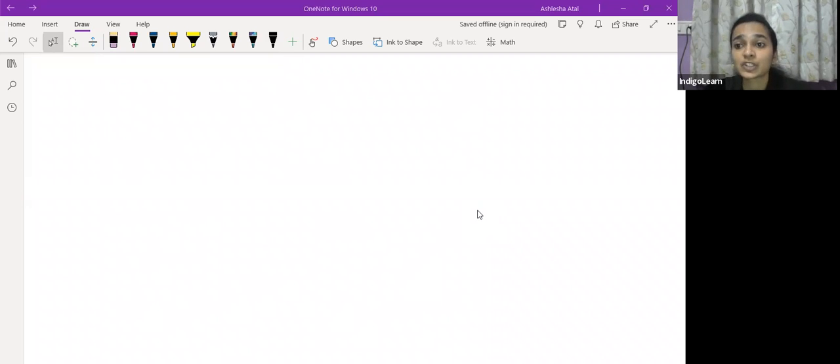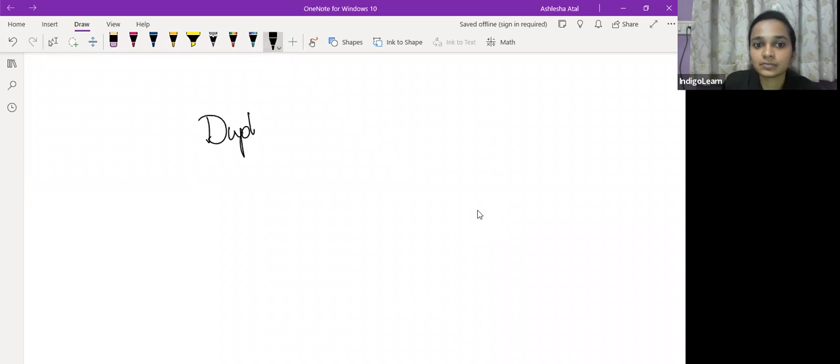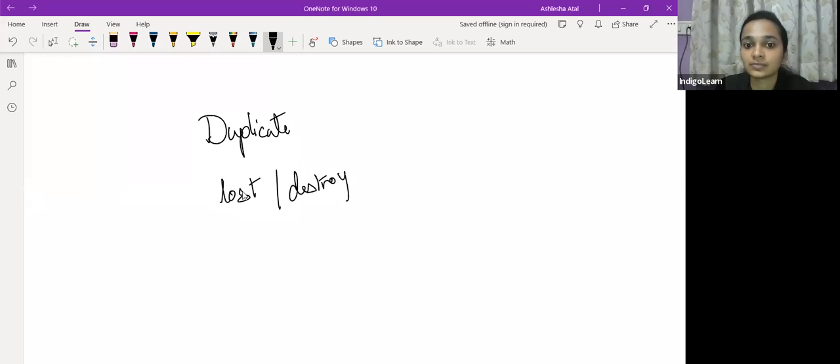Now, कौन सी situation में will the company issue a duplicate certificate? अगर पुराना वाला शेयर सर्टिफिकेट गुम गया, मतलब if the share certificate has been lost, so उस situation में the company will issue a duplicate share certificate, or it has been destroyed, या कुछ और हो गया with the share certificate, say it is torn or it is surrendered to the company. So in all these situations, the company issues a duplicate share certificate.